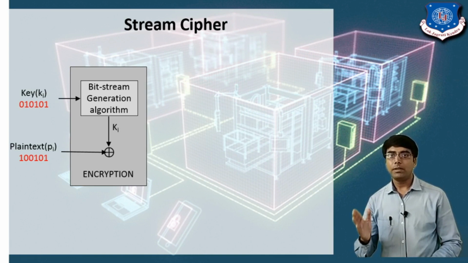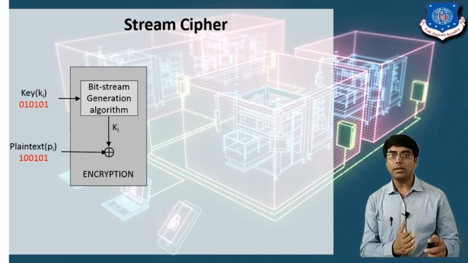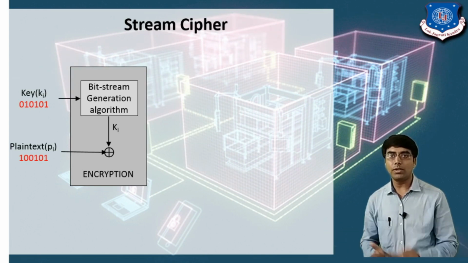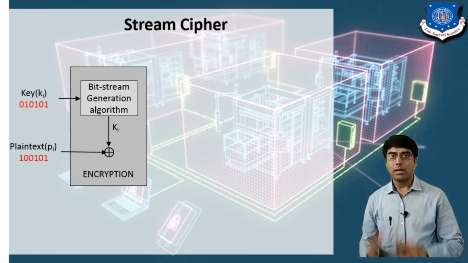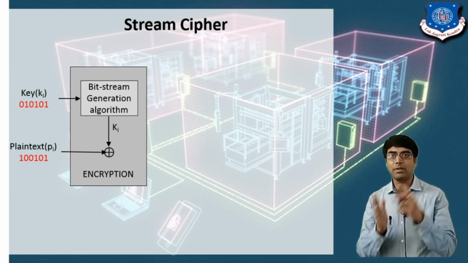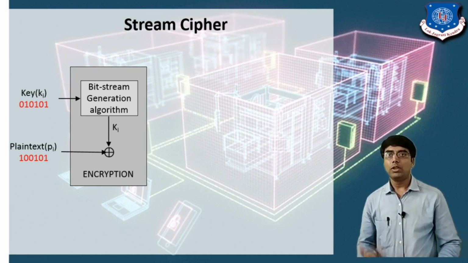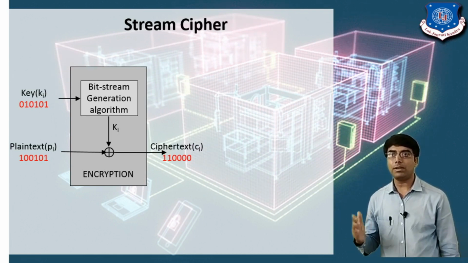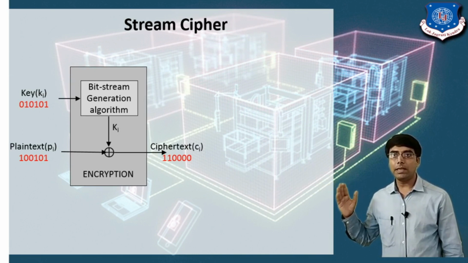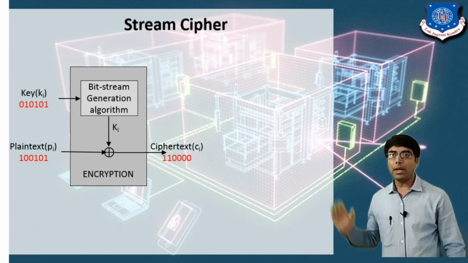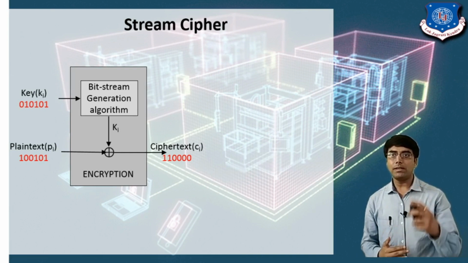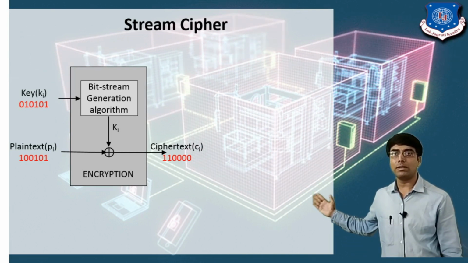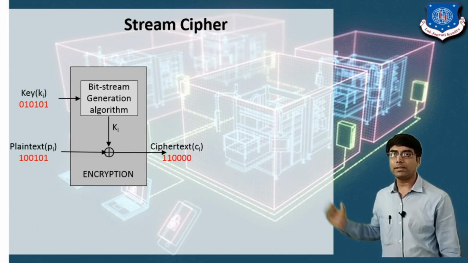It means that if your bit combination is 0 1, you will get the output 1. If your bit combination is 1 0, you will get the output 1. If both the bits are the same, it means 0 0, you will get 0. So here we are performing the bit by bit operation. The first key bit is 0 and the plain text first bit is 1. So we are considering 0 1, and 0 1 gives you 1. So in the ciphertext you can see the first bit of the ciphertext is 1.